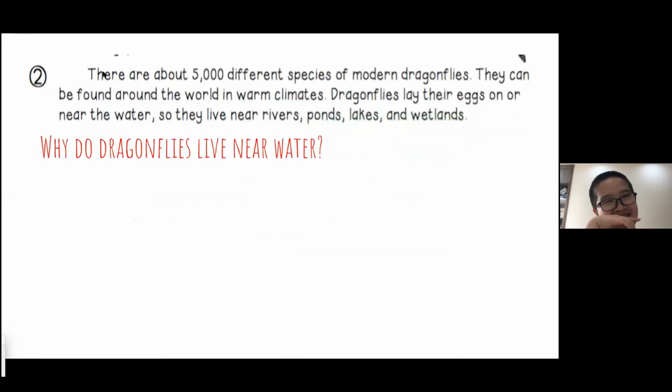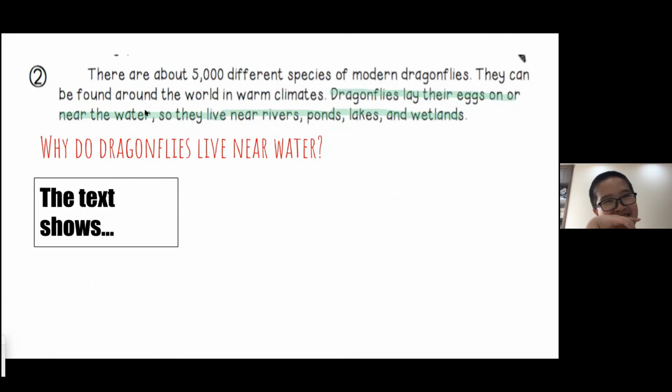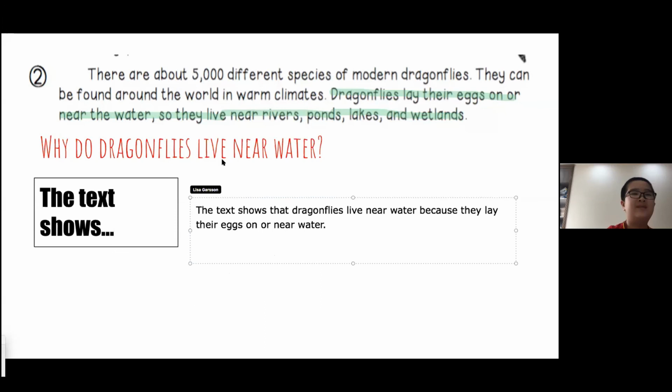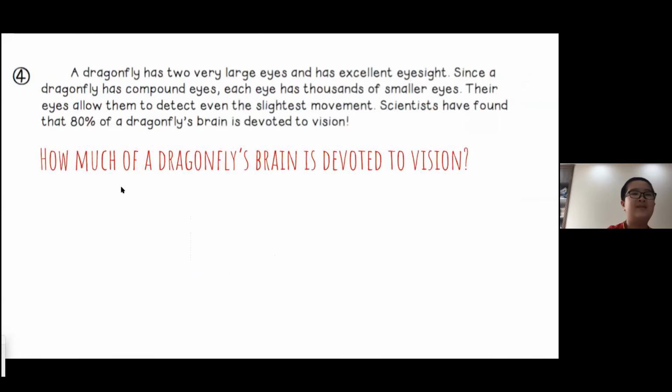Why do dragonflies live near water? So we've already discovered that dragonflies lay their eggs on or near the water, so they live near rivers, ponds, lakes, and wetlands. Sierra, do you have an answer for us? The text shows that dragonflies live near water because they lay their eggs on or near the water. Okay, so the text shows that dragonflies live near water because they lay their eggs on or near water. Good job, Sierra.